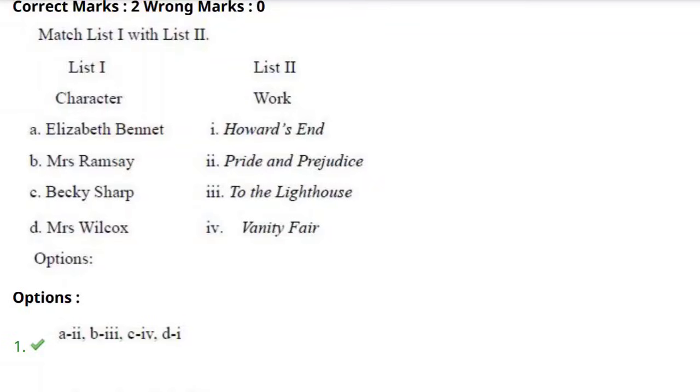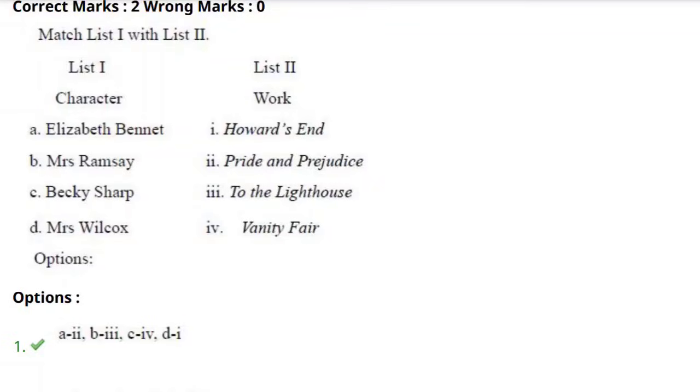Becky Sharp appears in William Makepeace Thackeray's novel Vanity Fair. Mrs. Wilcox appears in Howard's End, which is written by E.M. Forster.